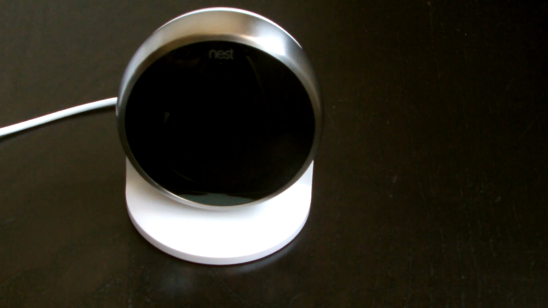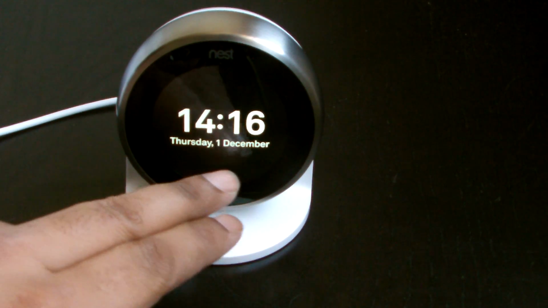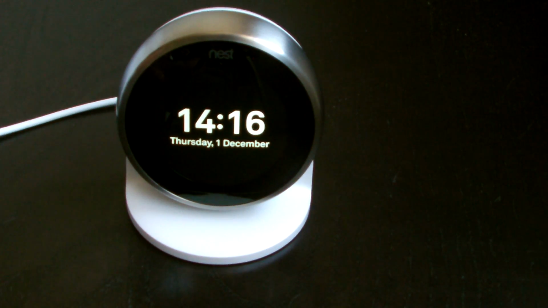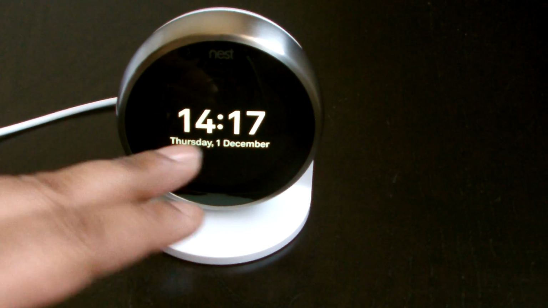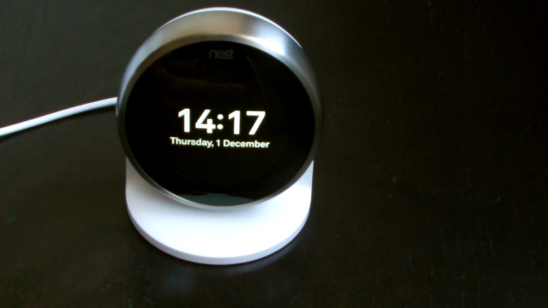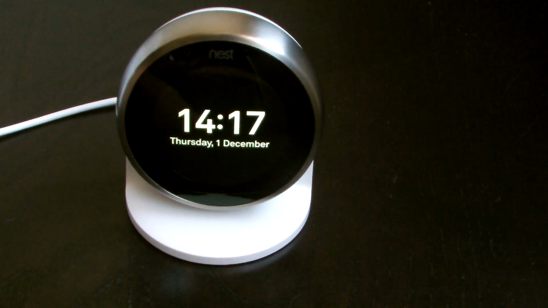Now if I walk past or move my hand past the sensor like that, you can see it's lit up with the time. I've asked it to show a digital time, and if it detects near sight movement, you get the date displayed as well, whereas if it's far sight movement you'll get the time but in much bolder letters. Because the camera's so close, I think it's just thinking that everything's near, which it obviously is. But normally if it's near you'll get the date as well as the clock. If it's far sight, if you're much further away, you'll get only the time, in a much bolder and bigger font.